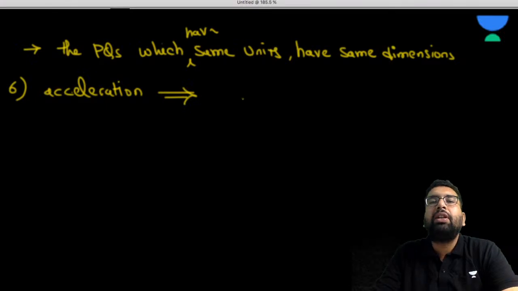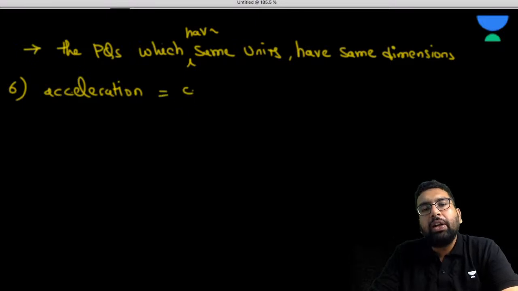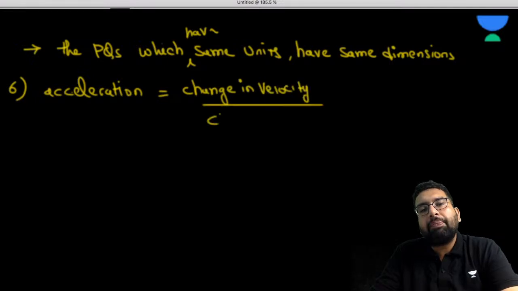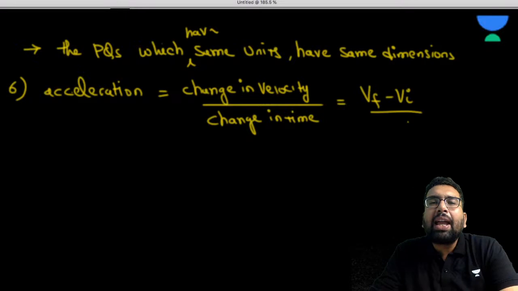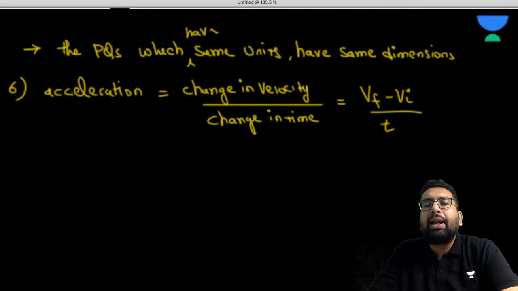So acceleration is change in velocity upon change in time. Basically it is final velocity minus initial velocity upon final time point minus initial time point. I'll write delta t for time. Now, what is the unit of velocity? Meter per second.